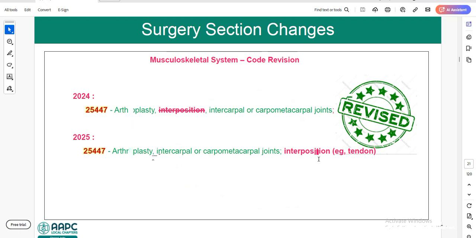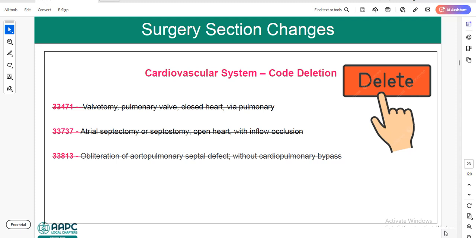So in the cardiovascular system, we have three deletions: 33471, 33737, 33813. 471 is for valvotomy, pulmonary valve, closed heart via pulmonary. 33737, atrial septectomy or septostomy, open heart with inflow occlusion. 33813, obliteration of aortopulmonary septal defect without cardiopulmonary bypass. So these three codes are deleted in 2025. In order to learn cardiovascular system updates, we need to know a few conditions.